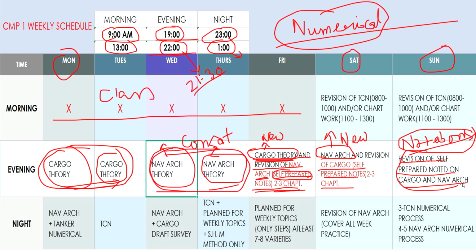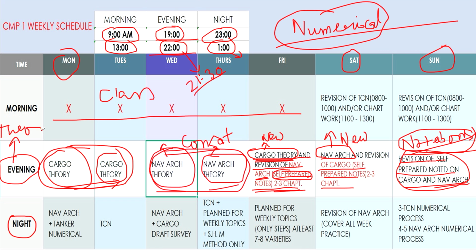Last day, you only take your evening, take your notebook and just revise whatever you self-prepared for naval architecture, whatever you self-prepared for cargo, only revision, okay? Now I will come to the night. So here you can already understand that in the evening time I have only kept theory.